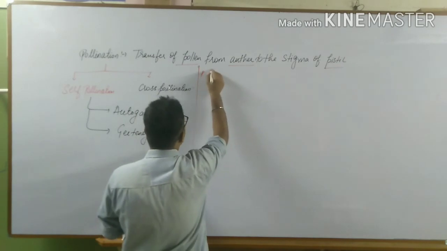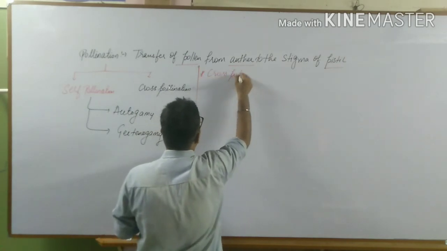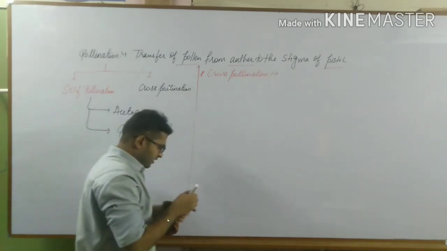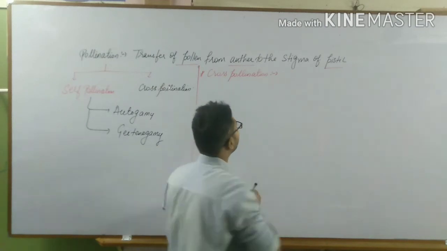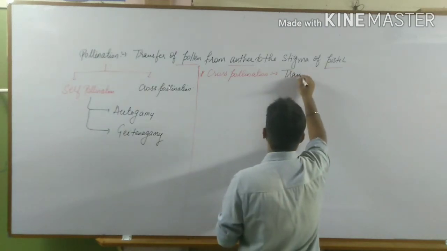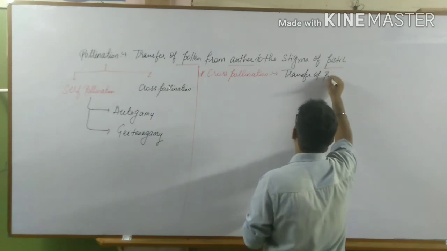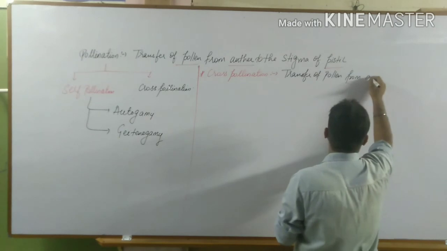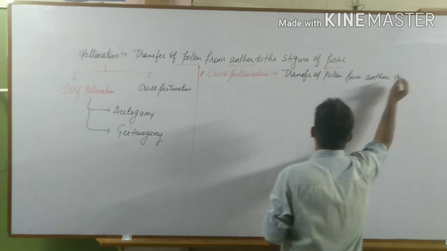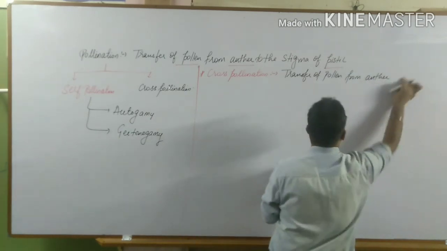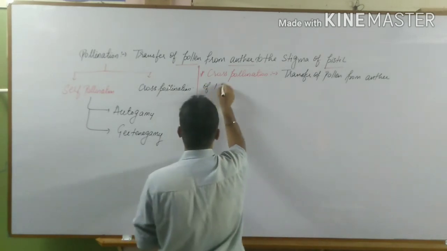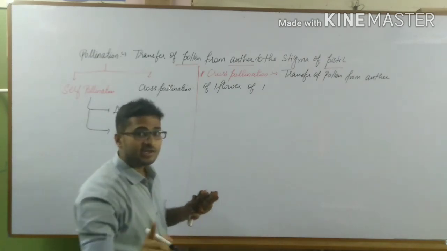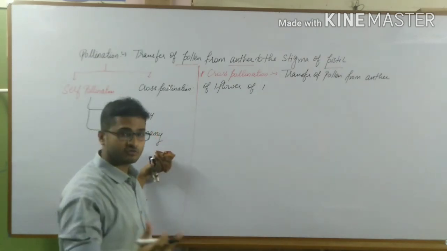So heading is cross pollination. Now what is cross pollination? It is transfer of pollen from anther of one flower of one plant. Clear? This is the difference. Cross.